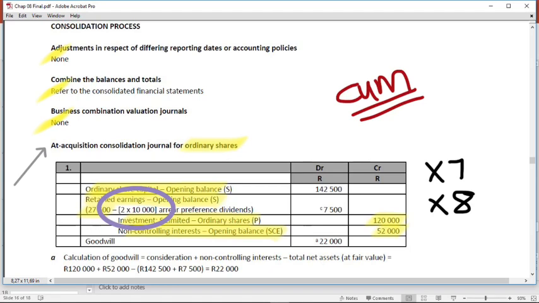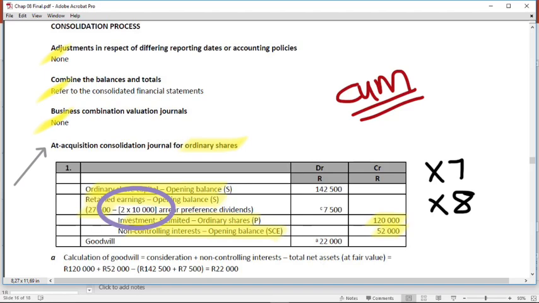So you ask that 27,500, who is that attributable to? And if there's a cumulative preference dividend in arrears at that point, it is attributable to the preference shareholders. So you'll move that amount out of the ordinary share analysis into the preference share analysis.